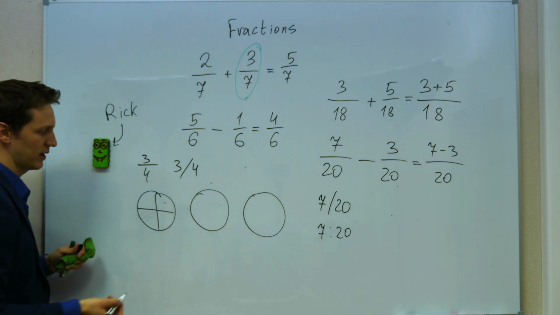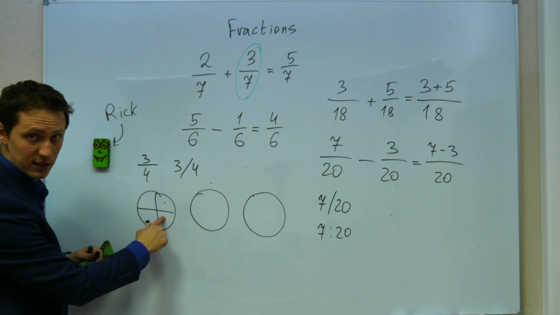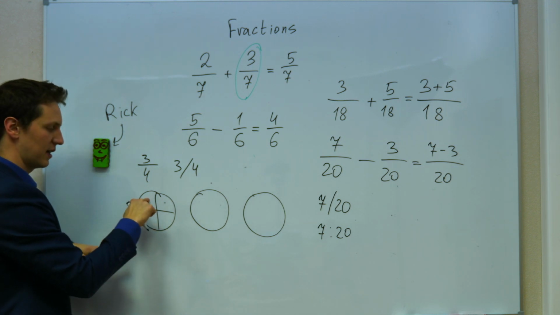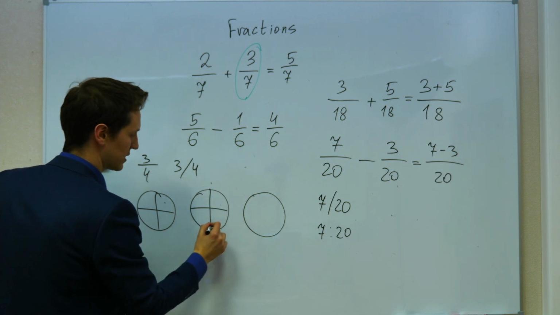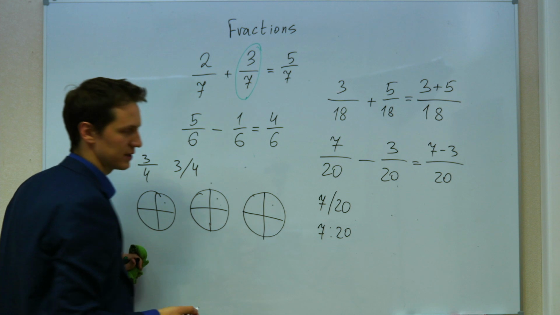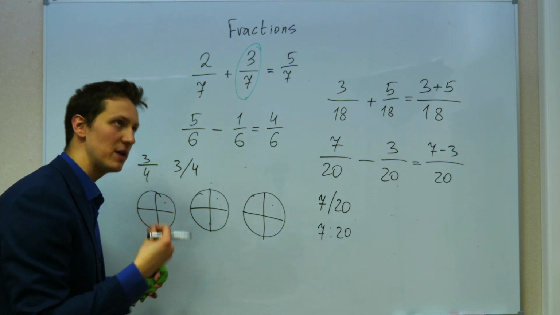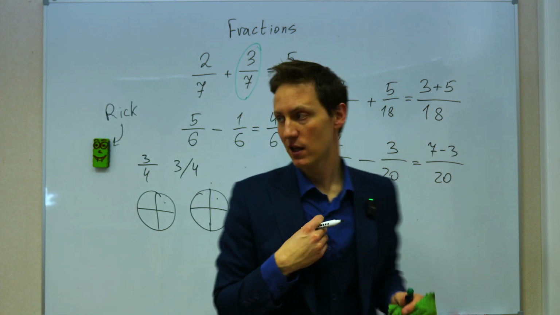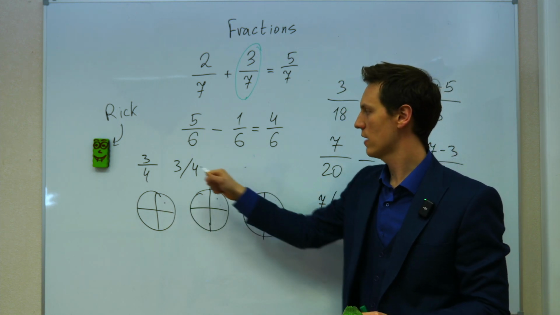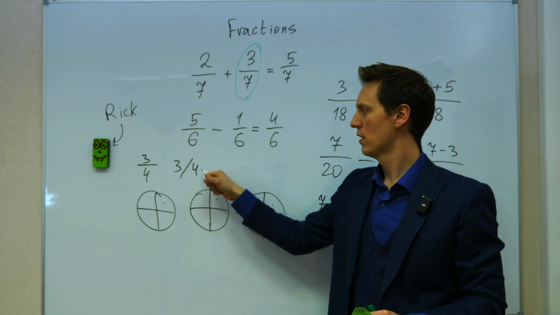I'm going to get this one. You are going to get this one. Our third friend is going to get this one, and our fourth friend gets this one. The next pie is also divided between 4 friends, and the next pie is also divided between 4 friends. How many pieces of pie have I eaten? I have eaten one from here, and one from here. Altogether, I have eaten 3 pieces out of 4.